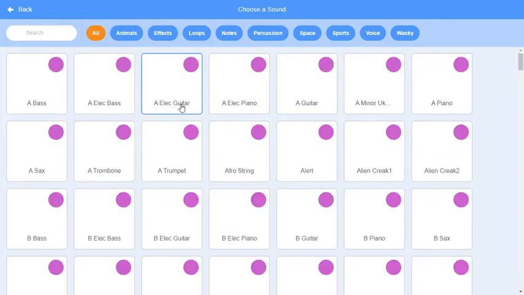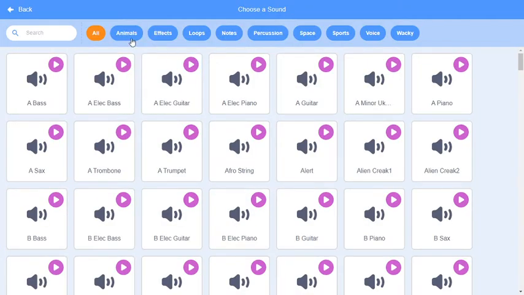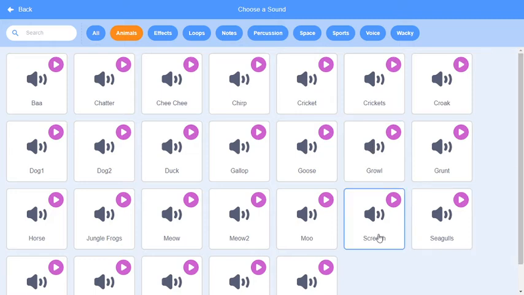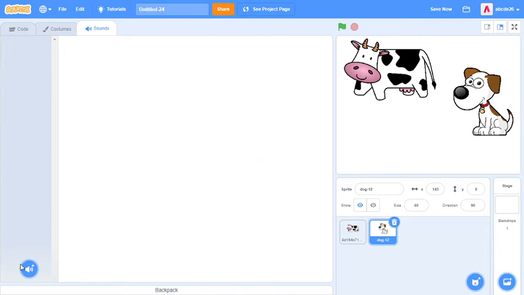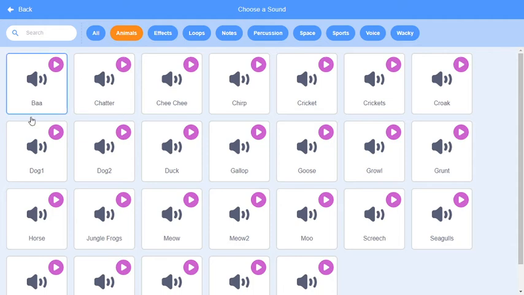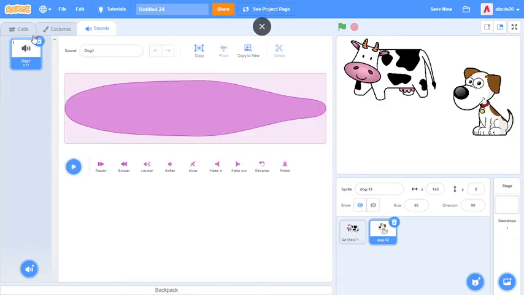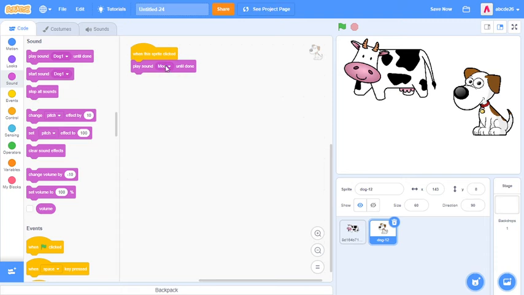Also, these sounds aren't copyrighted. If you know what that is, just put it in the comment section down below. Oh, that's a moo. Oops, we don't need that. We need a dog barking. Yep, that's the one. So it's dog 1.